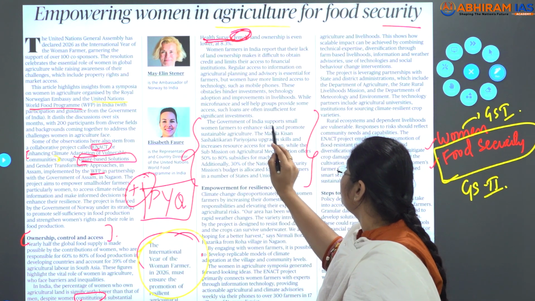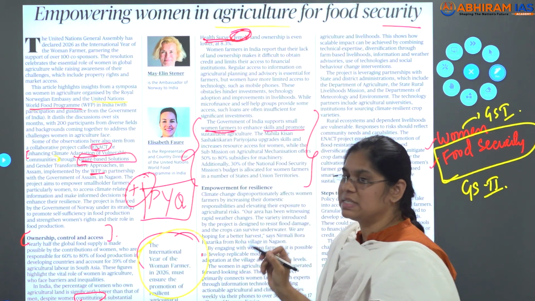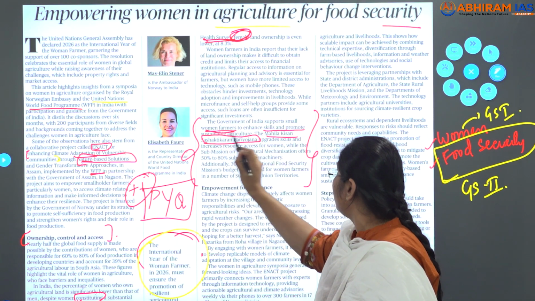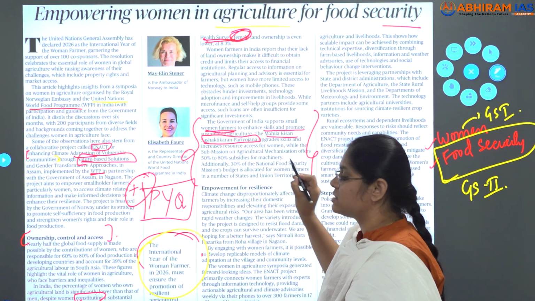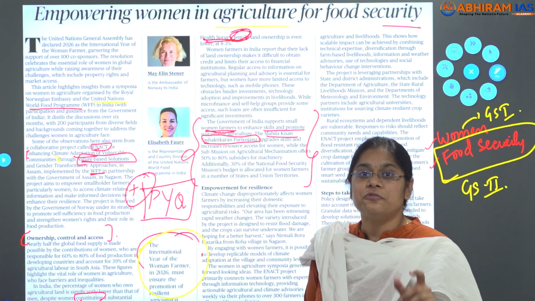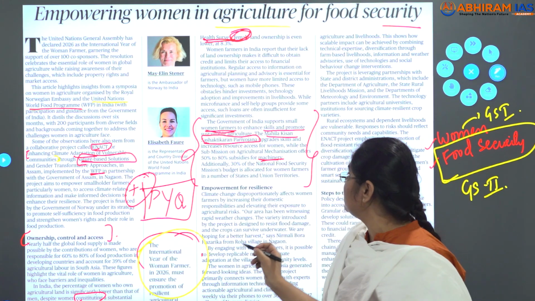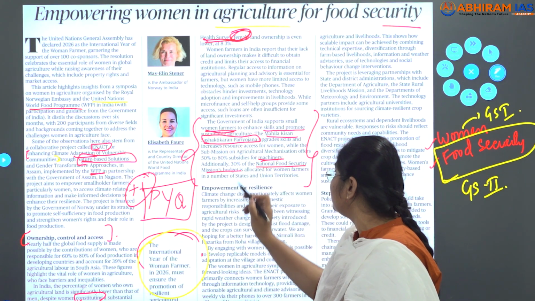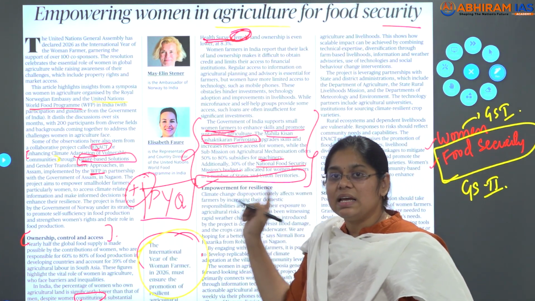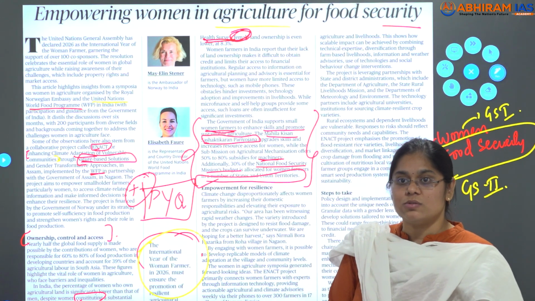It is also given that the government of India supports small women farmers to enhance skills and promote sustainable agriculture, and also the Mahila Kisan Sashaktikaran Pariyojana upgrades skill and increases resource access for women, while the mission on agriculture mechanization offers 50% to 80% of the subsidies for the machinery. Additionally, 30% of the National Food Security Mission's budget is allocated for women farmers in a number of states and union territories. Where can you use these points? These can be used in the body.